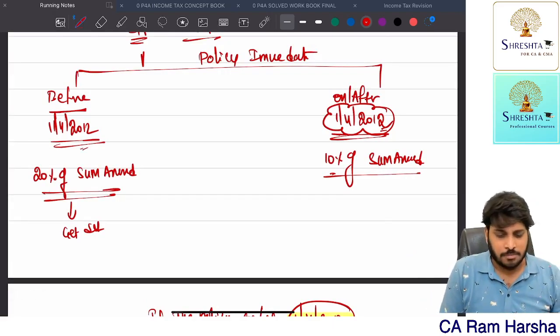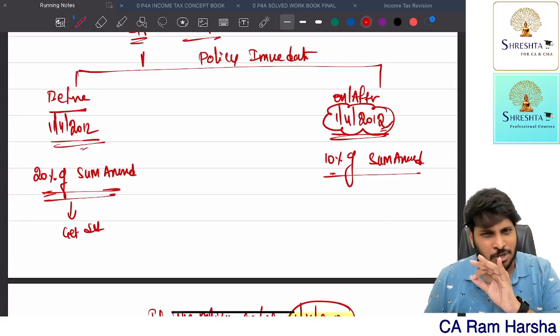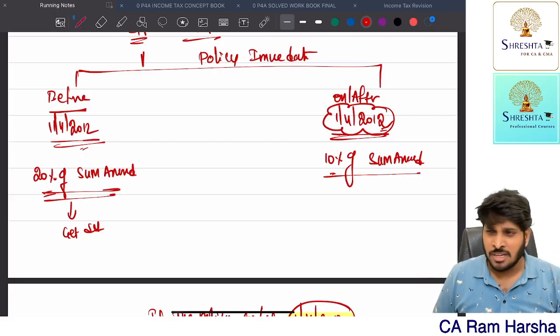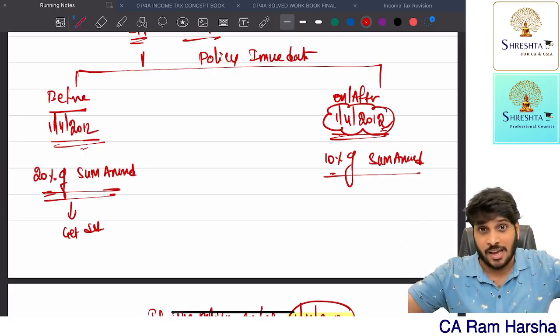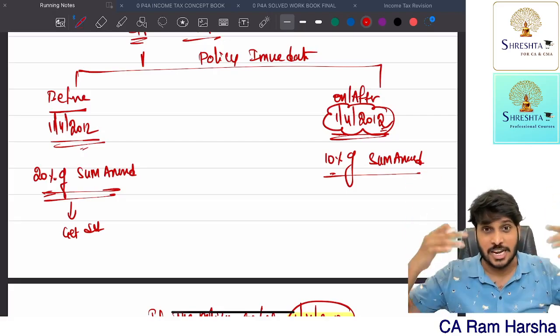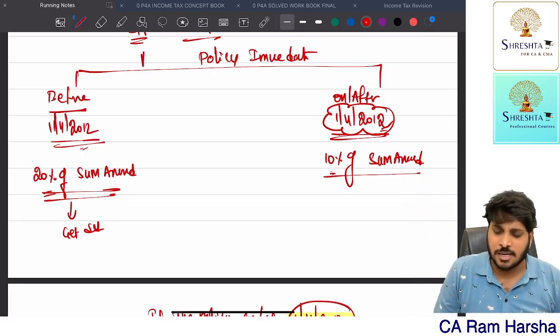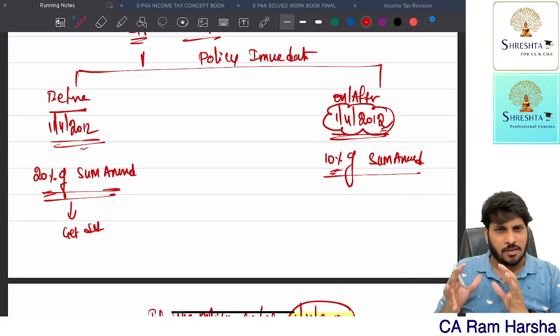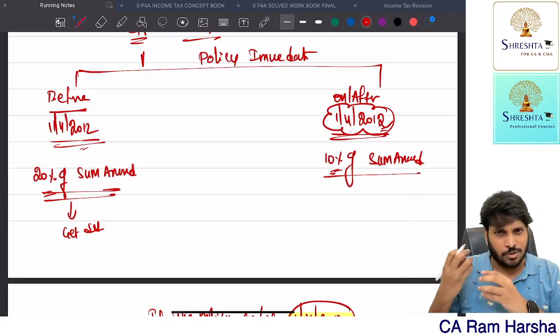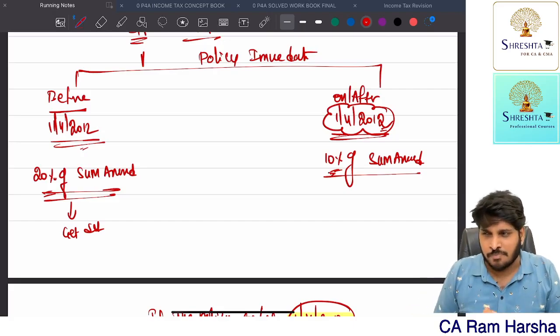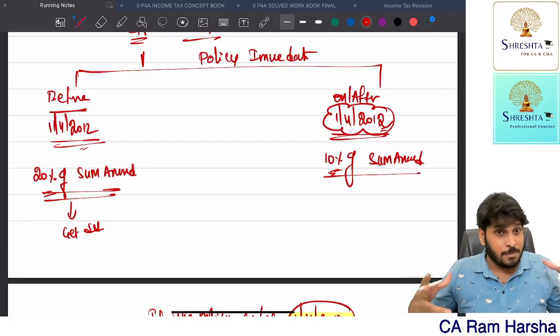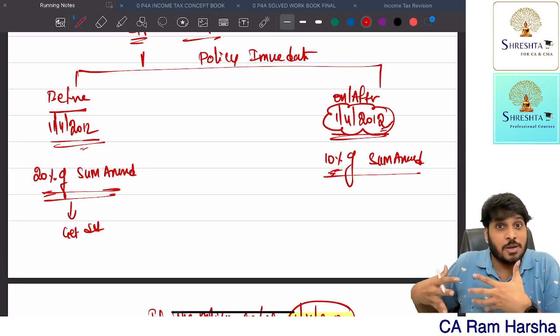Once upon a time, up to 20% of sum assured you would get deduction. Later on, 20% was considered too high. Nowadays insurance policy tenure is also very long, almost 15-20 years, 10 years above. So let us give deduction up to 10%. When the Congress government was there, when Manmohan Singh was the prime minister, that time they made 10% the maximum deduction. But then, many people with disabilities, for them insurance premium is generally higher.